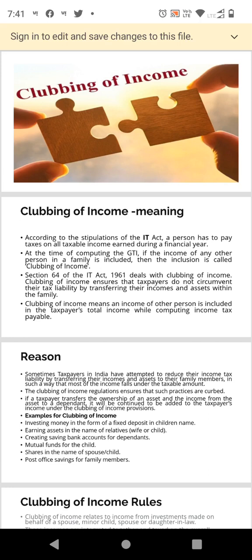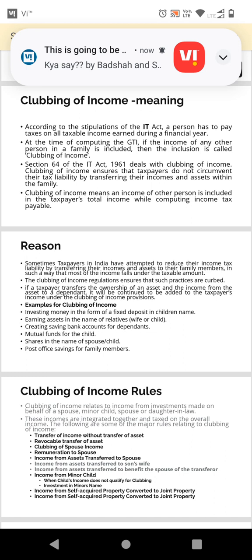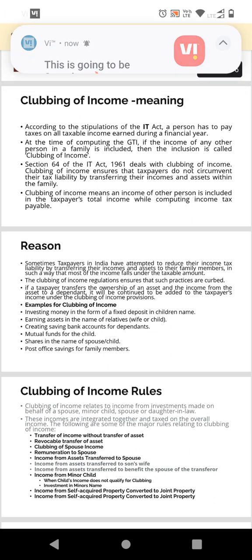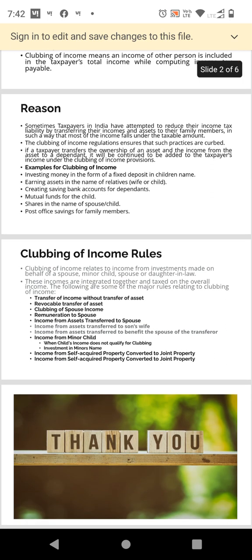Now, if an individual who is a member of a Hindu undivided family converts his separate property to HUF, or puts a property into the common stock of the family, or transfers his individual property to the family otherwise than for adequate consideration, then the income of such property would be included in the income of the individual or the transferor. Whenever there is a subsequent partition, it will once again be taxed in the hands of the transferor. Okay, these are all the cases.